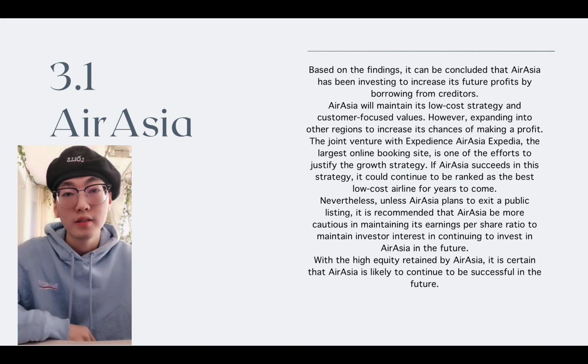Nevertheless, unless AirAsia plans to exit a public listing, it is recommended that AirAsia be more cautious in maintaining its earnings per share ratio to maintain investor interest in continuing to invest in AirAsia in the future. With the high equity retained by AirAsia, it is certain that AirAsia is likely to continue to be successful in the future.